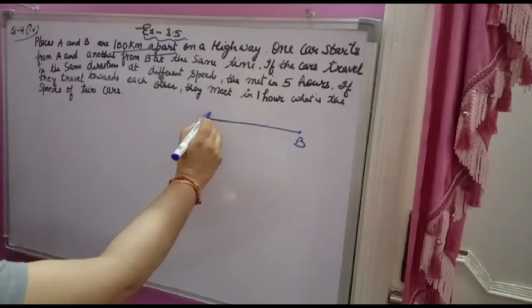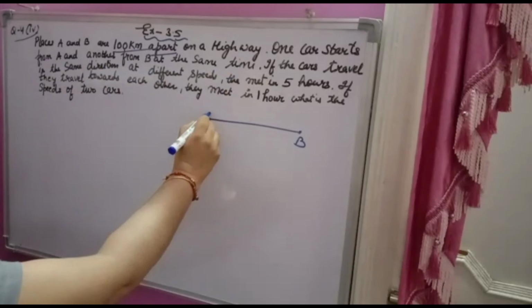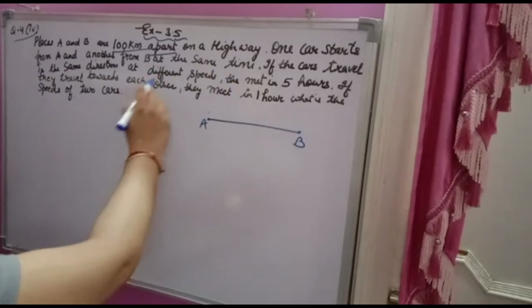Question number 1.5, fourth part. Places A and B are 100 kilometers apart on a highway. One car starts from A and another car from B at the same time.